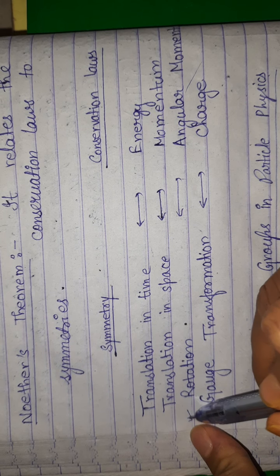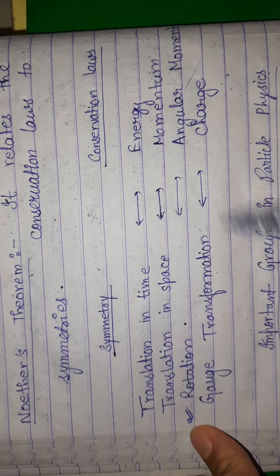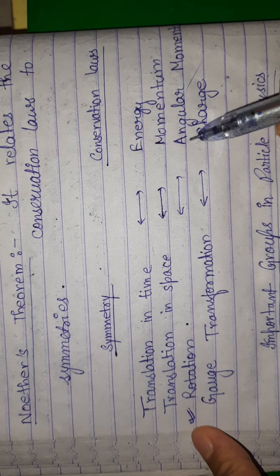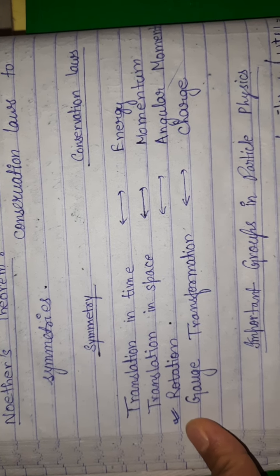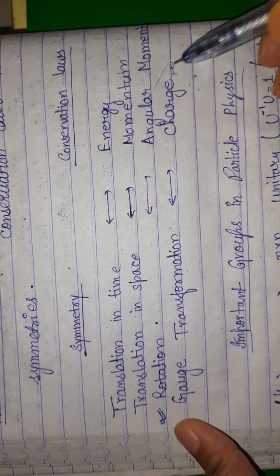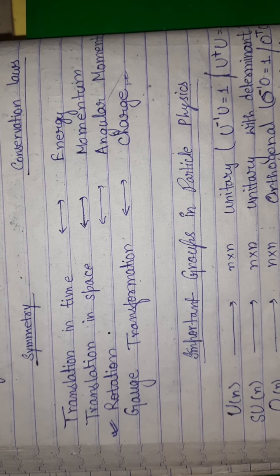Now while doing rotation it must obey some symmetry rules, and only then can we say that angular momentum is conserved. The fourth one is the gauge transformation, and during this the charge is conserved. The conservation law of charge is valid.